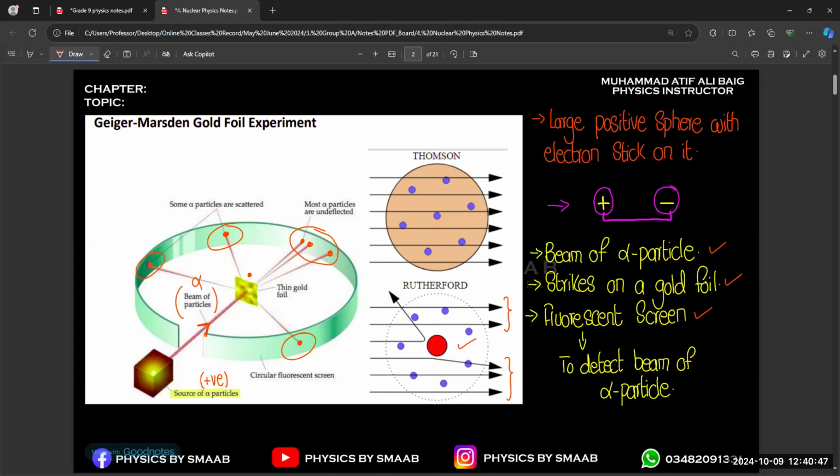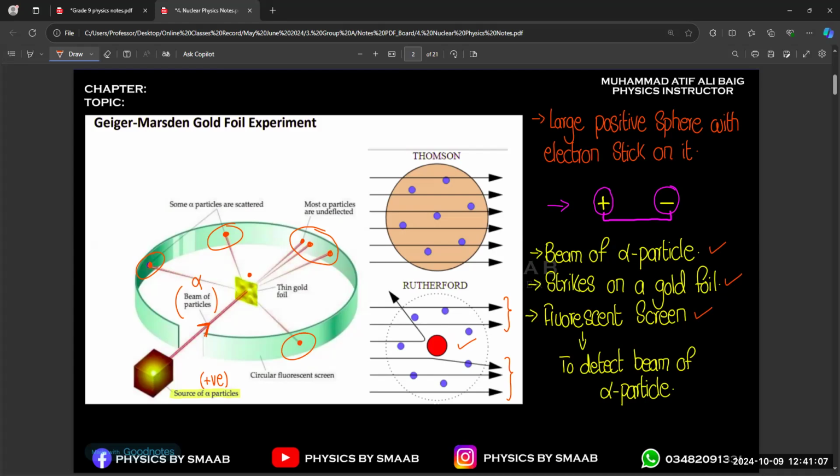Some region is black, some region is white. The bone area is white and the other area is black, dark. In the same way, when an alpha particle passes through the fluorescence screen, it leaves its traces on it, and with the help of the glow, we can identify that something is passing through this point.